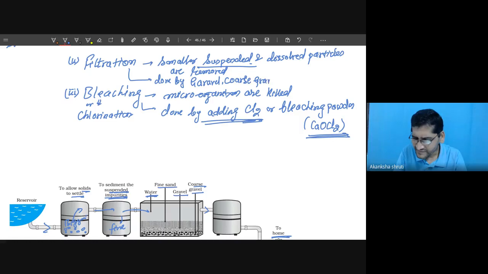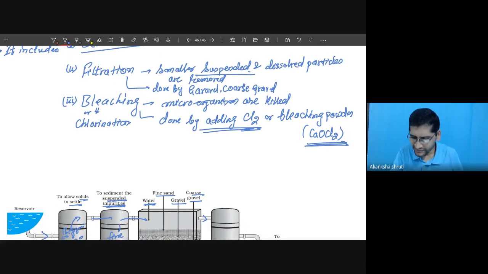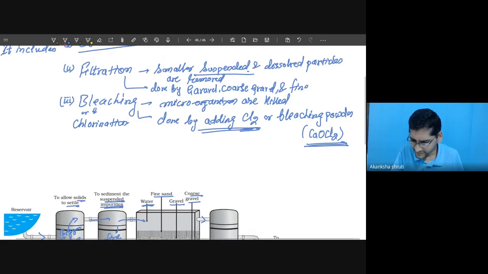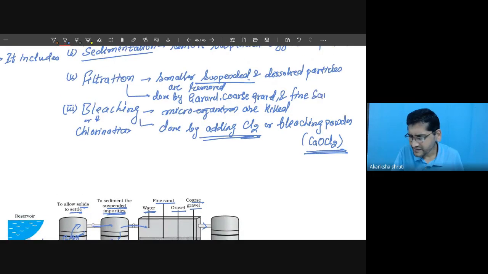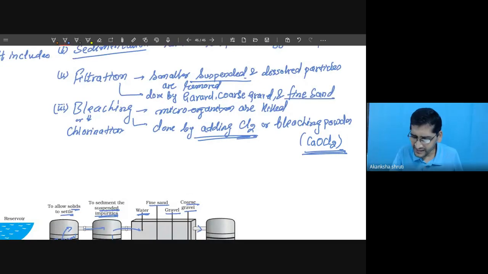Gravel and fine sand. These are the things that are used for this filtration.